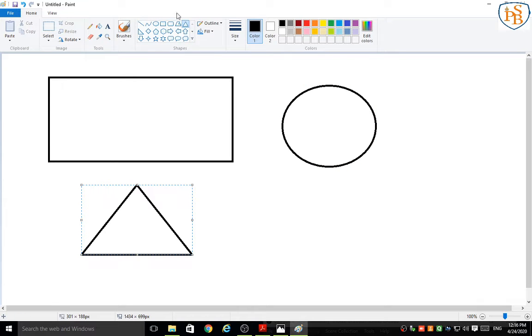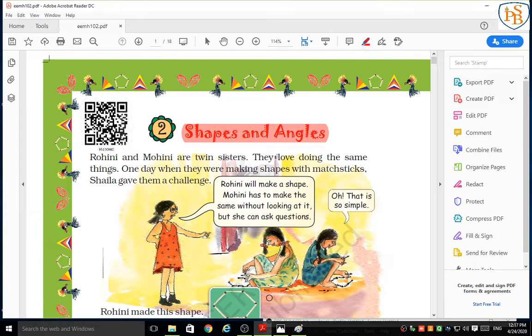Yes, triangle. And what is this, students? Square. Very good. So we have already learned about the different types of shape, and we also learned about the properties of shape. Correct? So let's start our chapter.